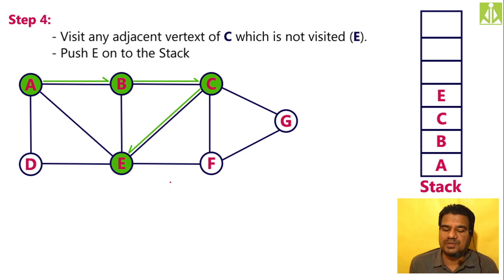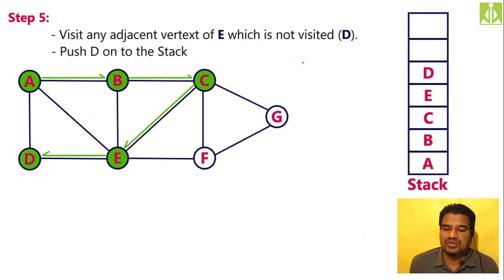So this indicates visiting of A is also over. Now I can go in this way to D, I can go in this way to F as well. To D as well I can go, or to F also I can go. But I have decided to move in D's direction. So I have to mark this path, mark this D and make this D green, and push this D onto the stack. So the same thing I am doing. Pushing D onto the stack is over, marking D also over, marking the path is also over.